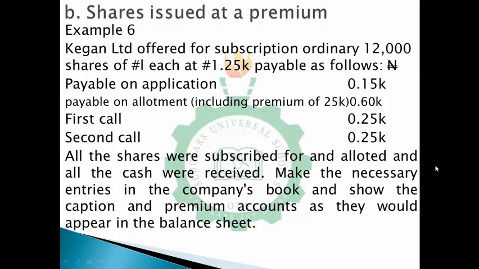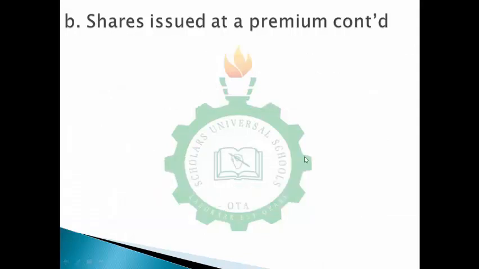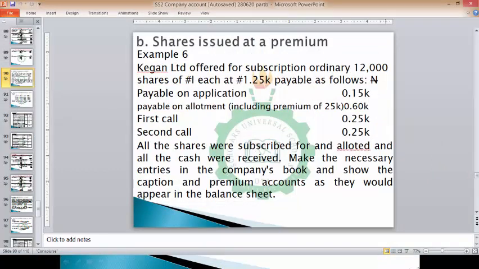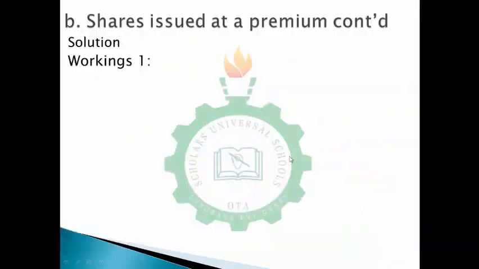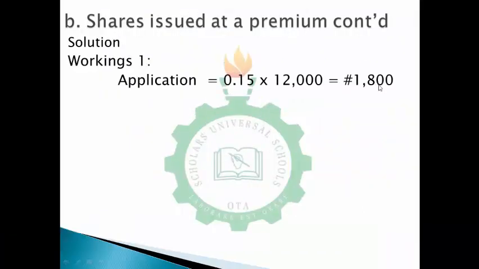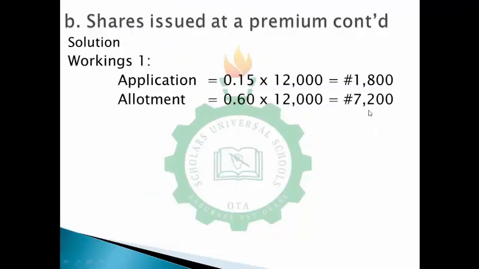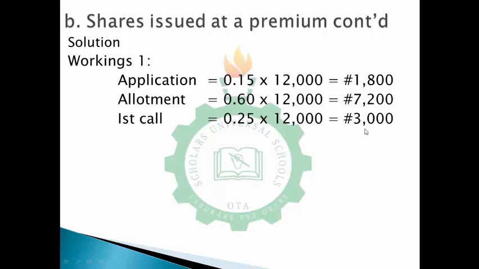So quickly, let's go to our workings. Then we post in the company's books as we have been told to do. So, share issue at premium. First of all, to take the solution, let's take the workings. Let's navigate through the screen as usual. On application we have 0.15, so 0.15 times 12,000 will give you 1,800. Then on allotment we have 0.60, and 0.60 times 12,000 will give you 7,200. On first call we have 0.25, and on second call we have 0.25.